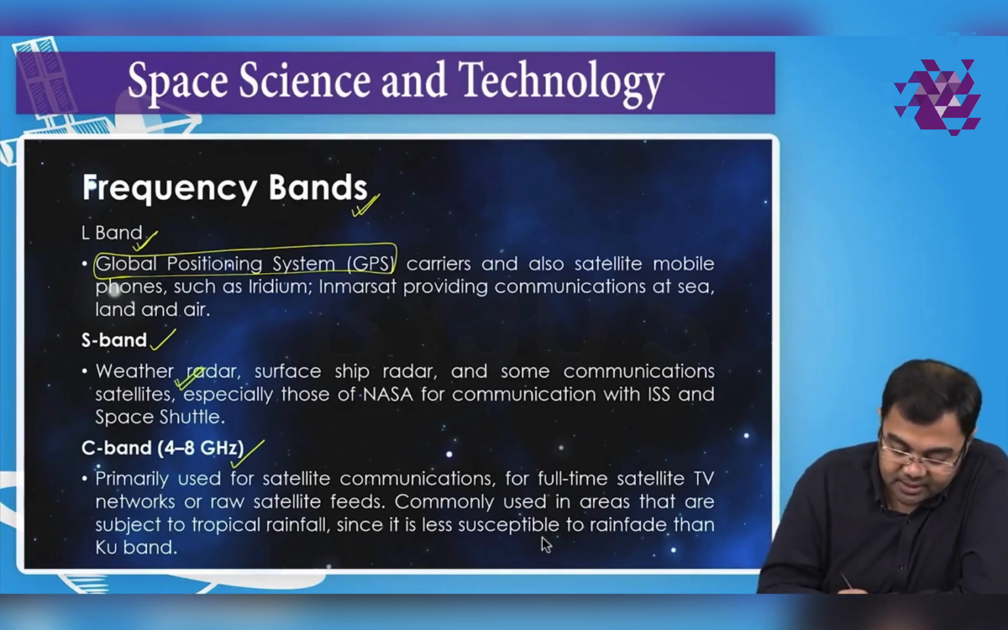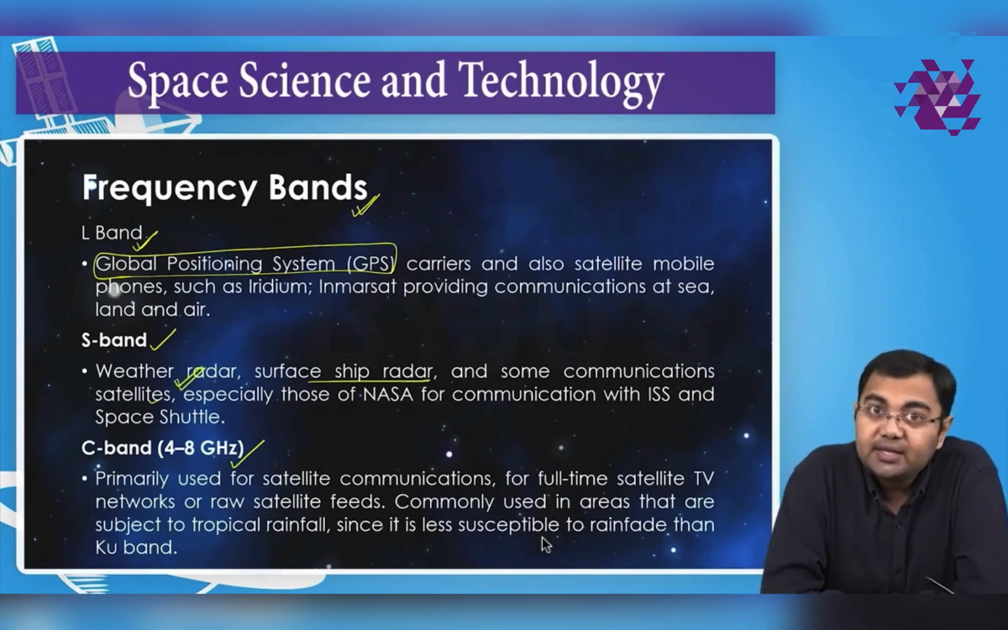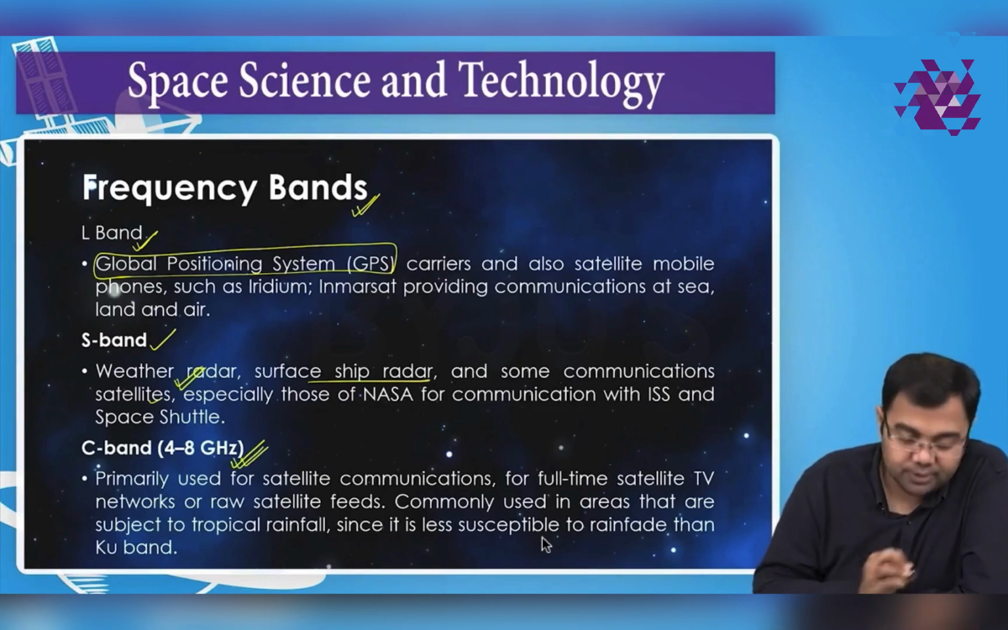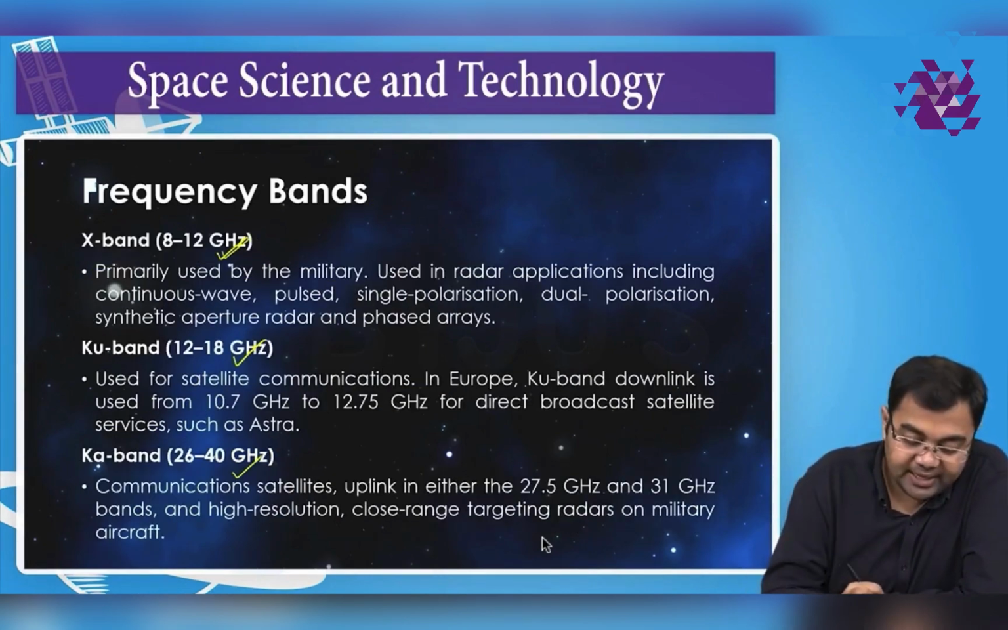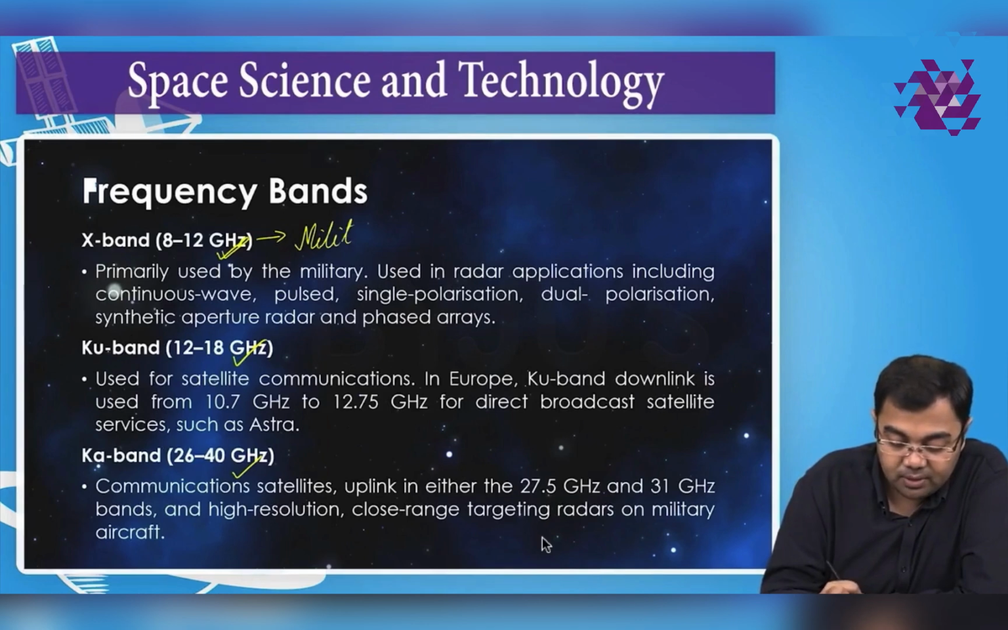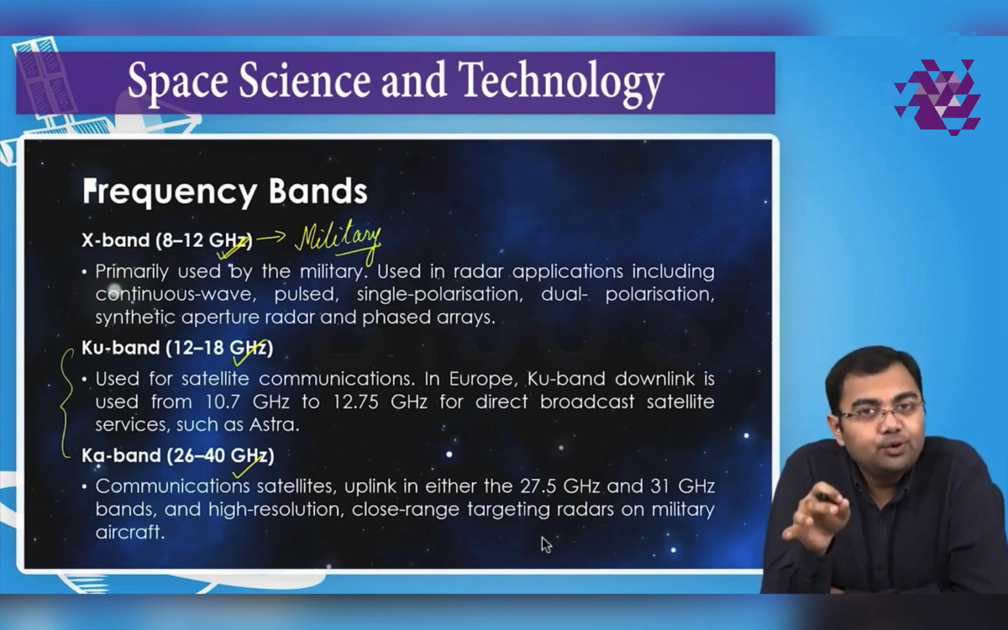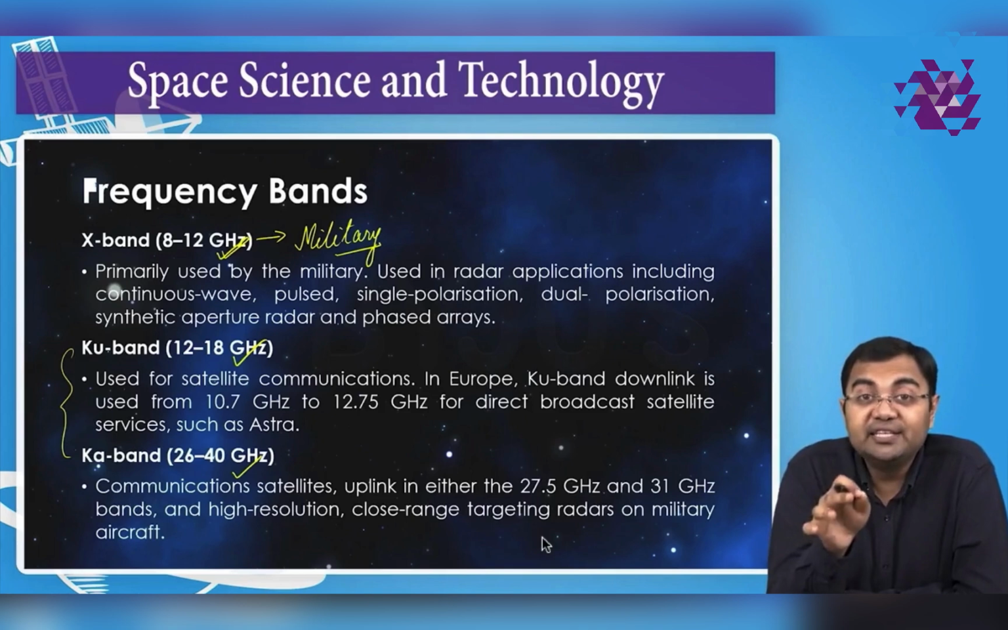Similarly, S band, weather radars, surface ship radars, and some communication satellites are using S band. Then you have the C band. C band is usually used for television networks. Similarly, the X band is used mainly for military purpose or defense. Then you have the KU band. This is used normally for satellite communications, especially television broadcast. In television broadcast, you'll see that KU band is very widely used.